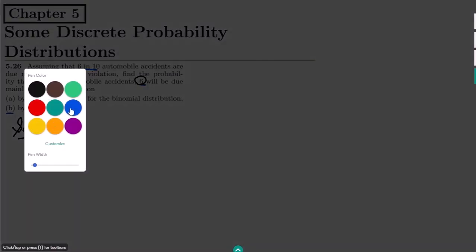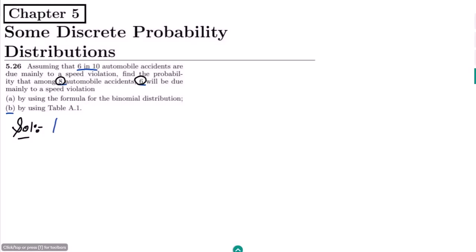Okay, so according to the binomial probability distribution, if I want to find out the probability of x equal to k, this is n choose k, times the probability of each success, p raised to power k, and 1 minus p raised to power n minus k.